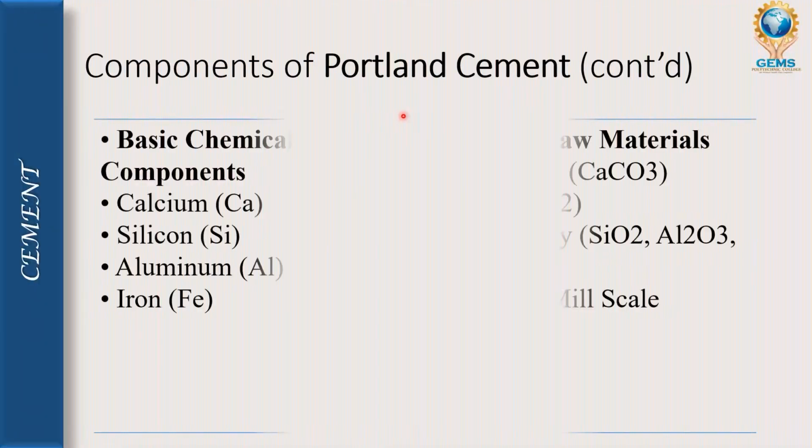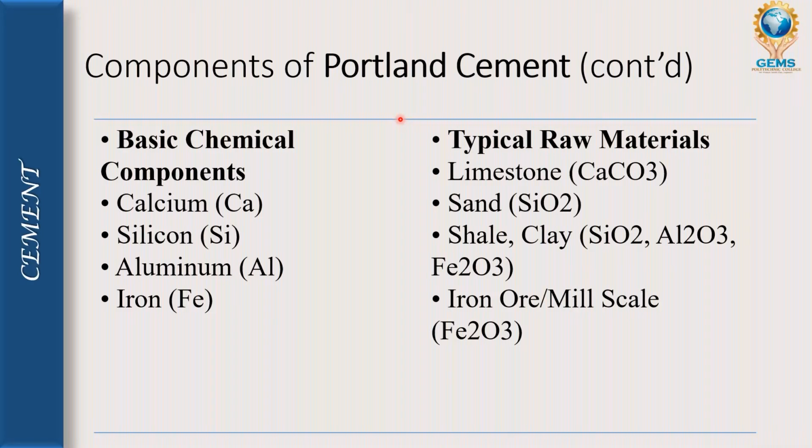Components of Portland cement. The basic chemical components are calcium, silicon, aluminum, iron, and the typical raw materials are limestone, sand, silt, clay, iron ore, mill scale.